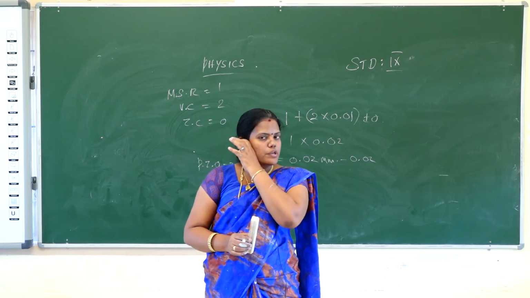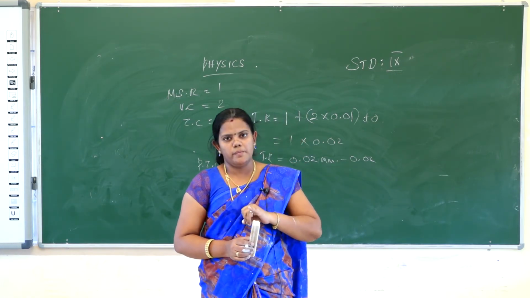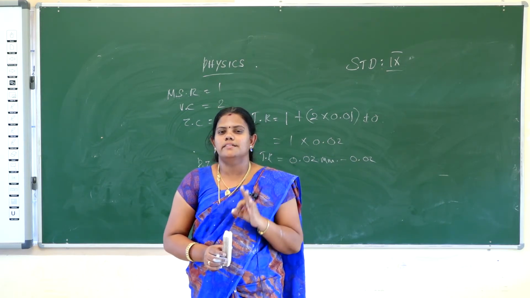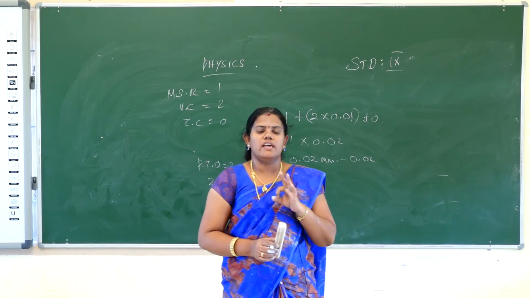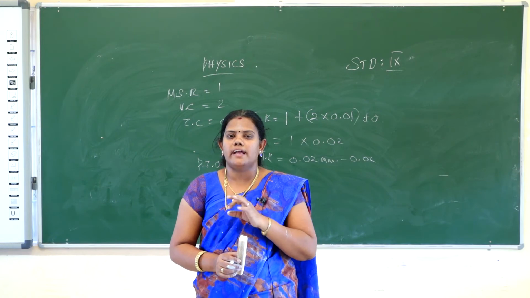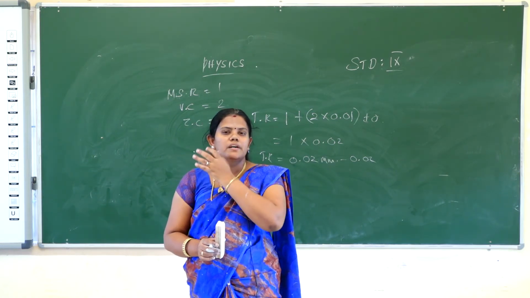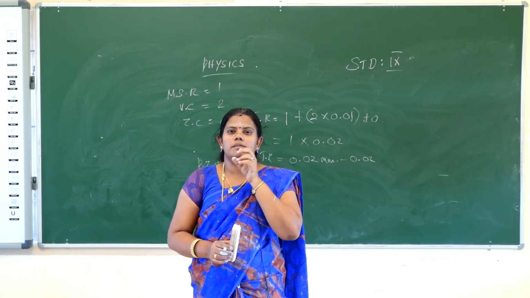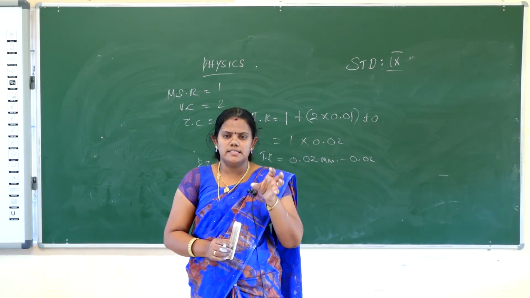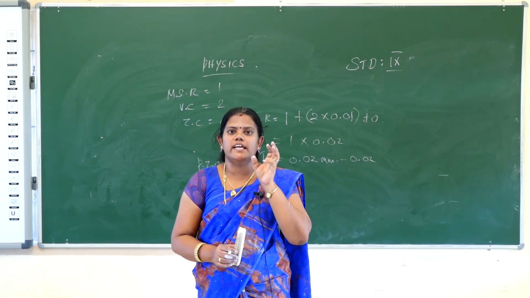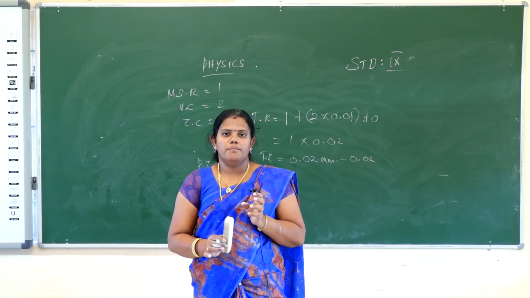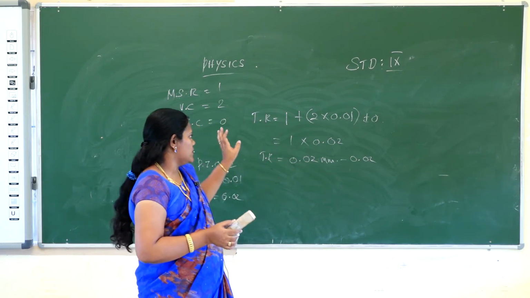So, the Vernier scale is used for: one, the outer diameter of a spherical object; second, the inner diameter of a spherical object; third, the depth of an object. So there are three ways the Vernier scale is used. Nowadays in the digital world, the digital Vernier caliper is also used. The digital Vernier caliper is used to find out the diameter of one thing, and the value is displayed digitally.